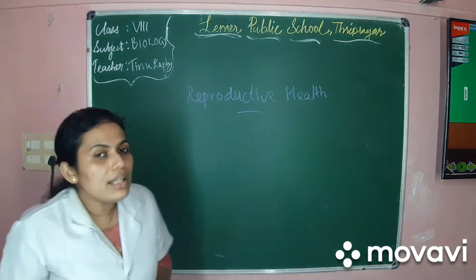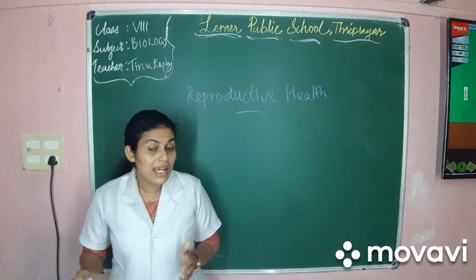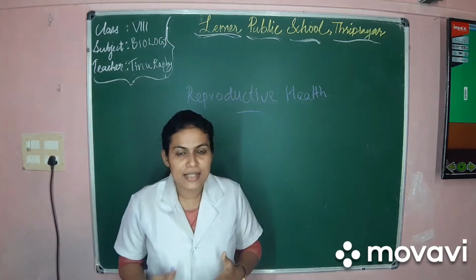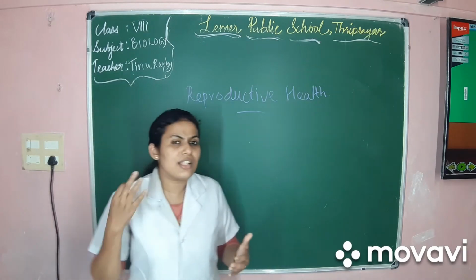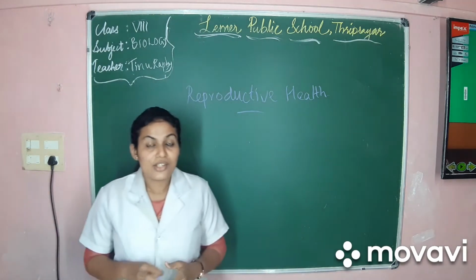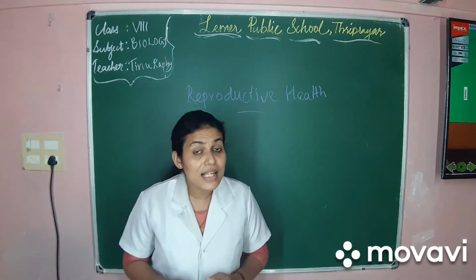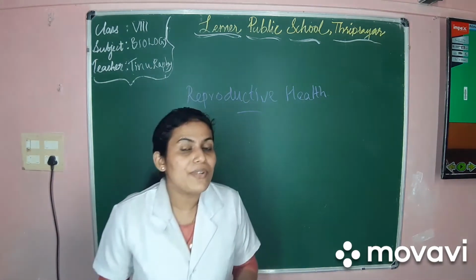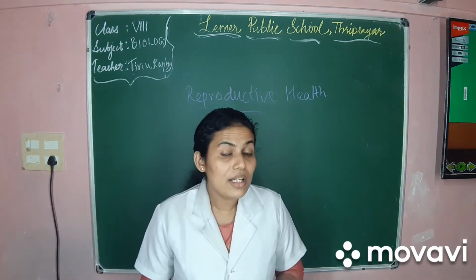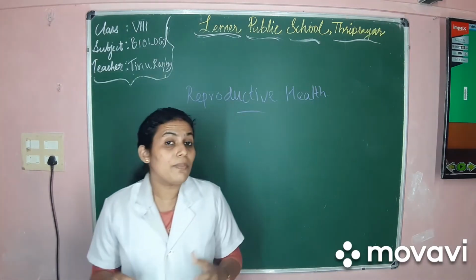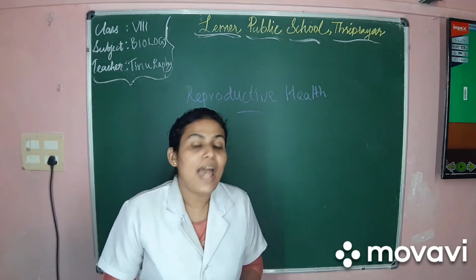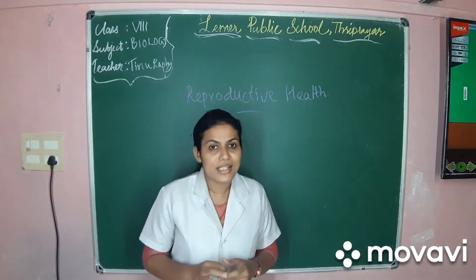So dear children, we learned adolescence is an age when a human being enters the reproductive phase. And also we learned there are severe changes that happen during the adolescent age. So adolescence is the time when all of us should maintain good reproductive health. So now we will learn a few conditions which should be cared for very well in order to attain reproductive health and also a good adolescent period.